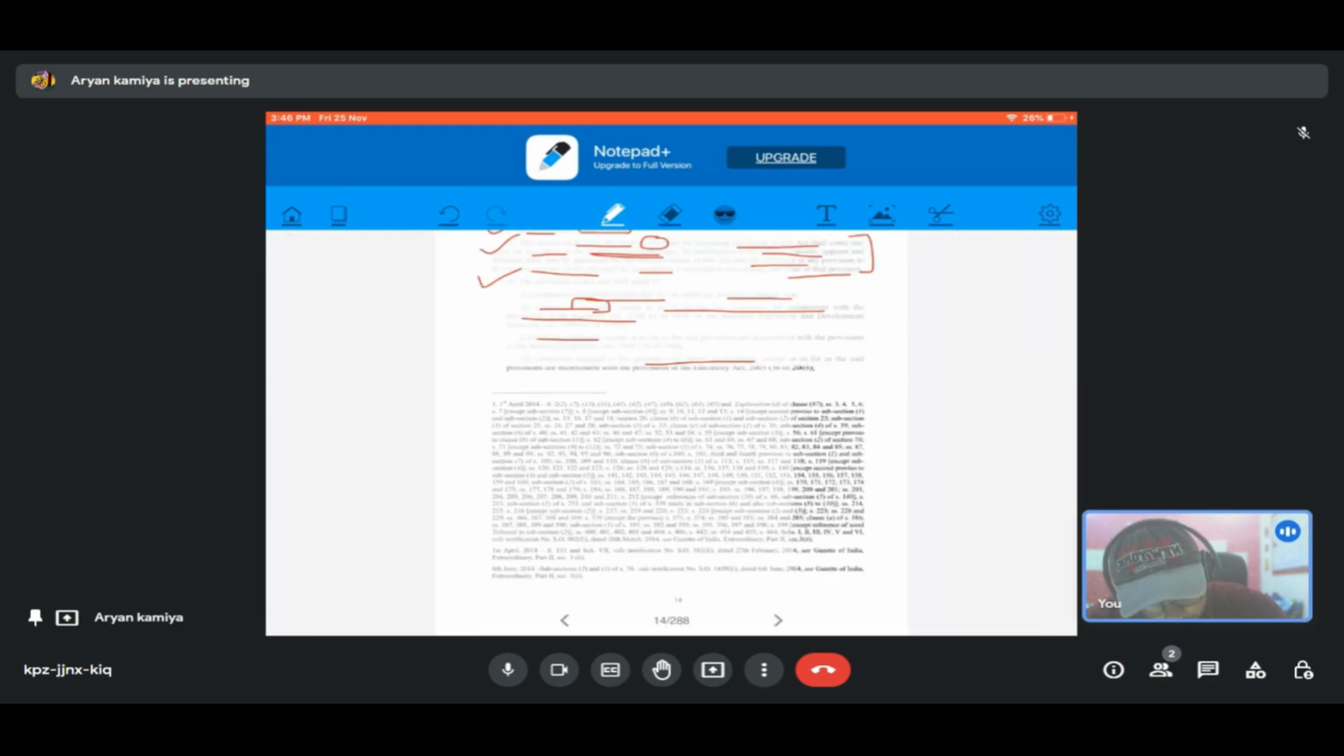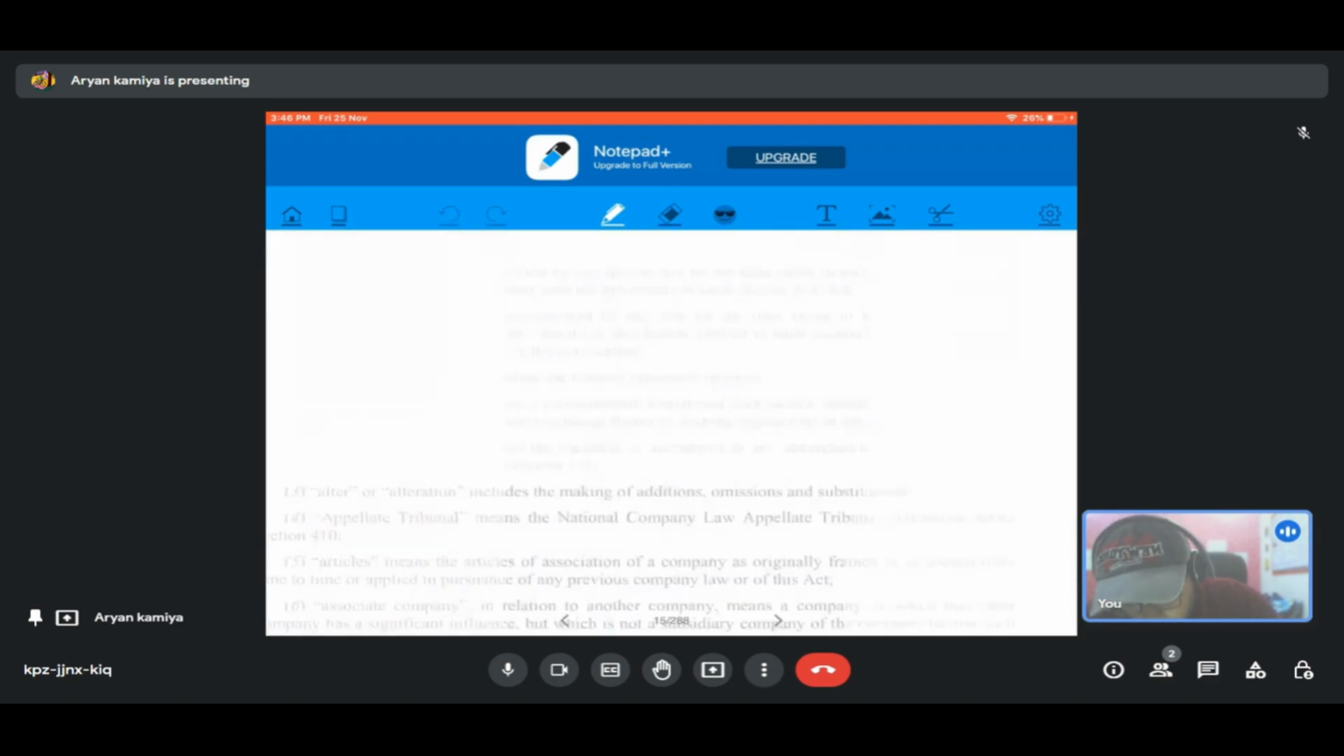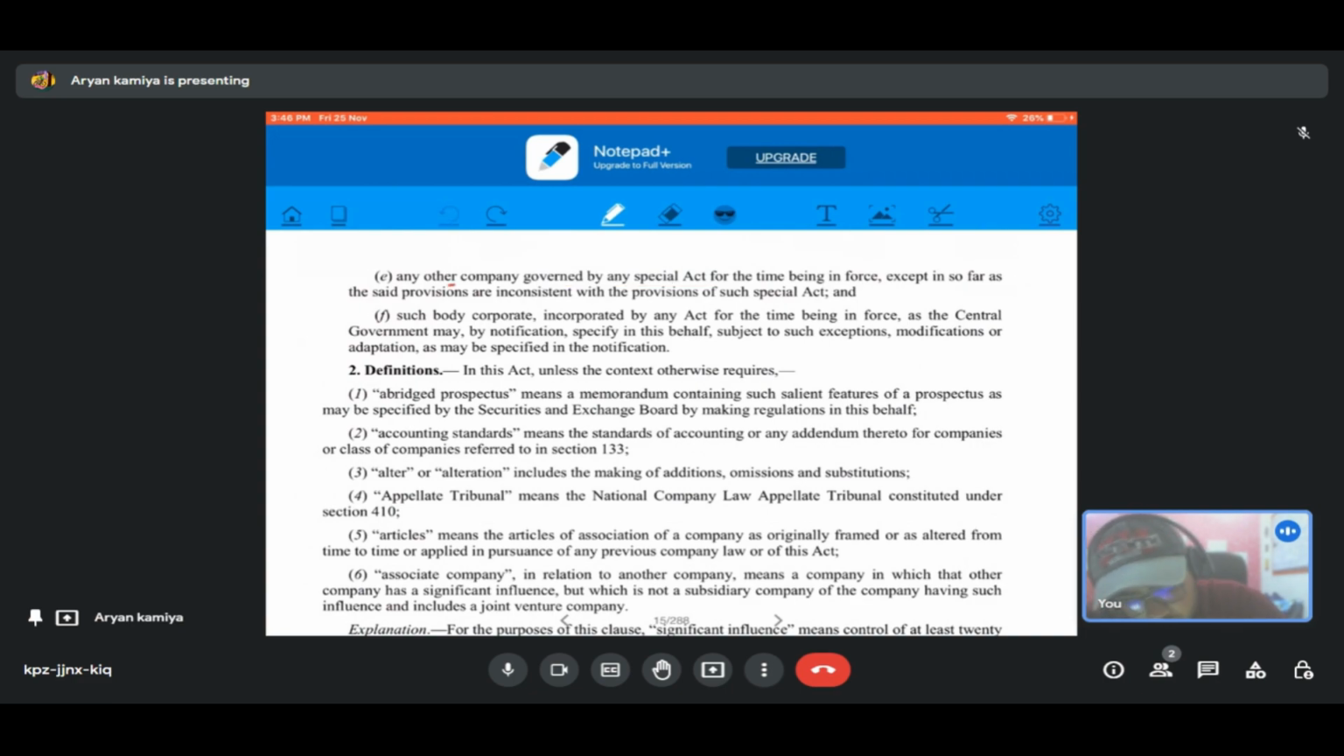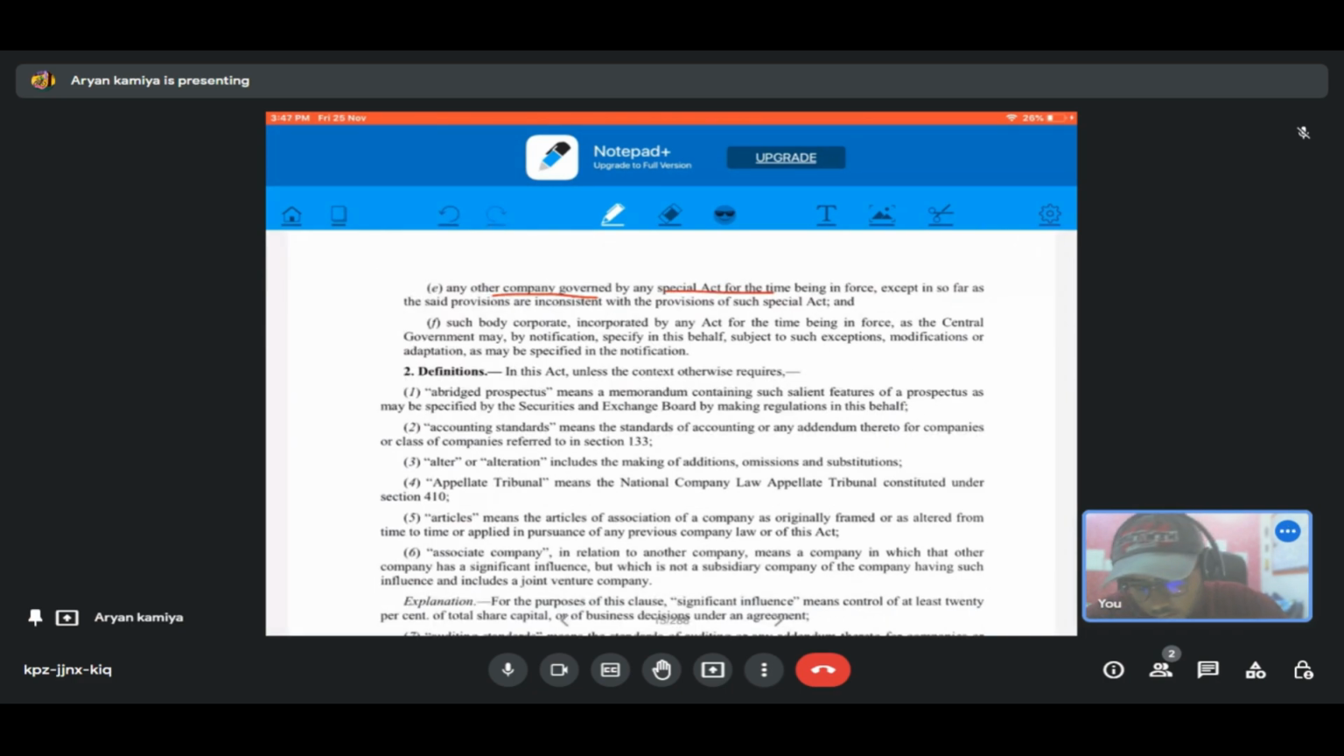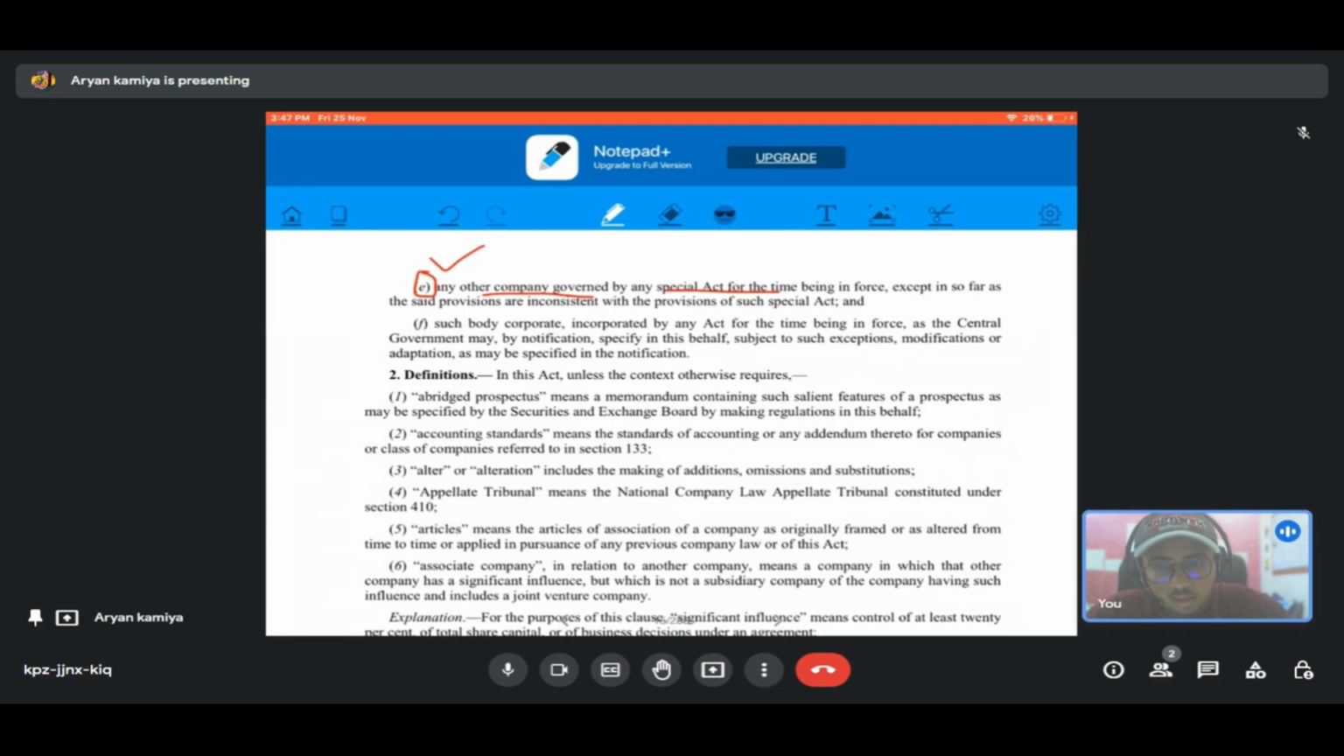And the other company on which the company law is applicable is any other company governed by any special act for the time being in force. Here it is saying that any other company except the insurance, banking, and electricity company, if there is any other such company which is governed under a special act, all those companies are also included here and the company law will be applicable on them. And the last inclusion we have is any body corporate which the CG may notify. So CG may notify that on such body corporate, company law will be applicable, subject to some exceptions, modifications, or adaptations as may be specified in the notification.